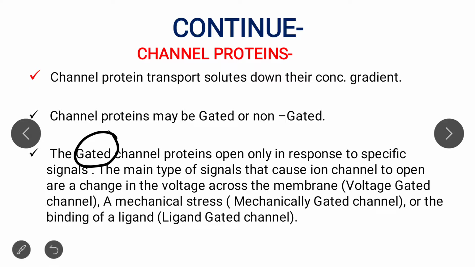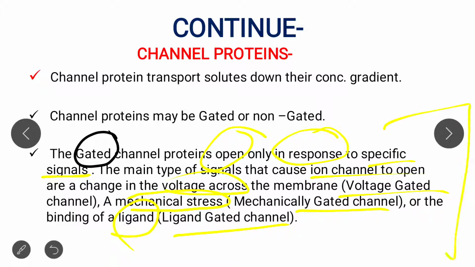As I already told you, gated channels are basically open in response to some stimulation or specific signal. This may be a voltage gated channel, or there may be a ligand, so it will be named ligand gated channel, or there can be mechanical stress, and according to that, a mechanically gated channel. So these are the signals that are needed to open a gated channel. Clear?